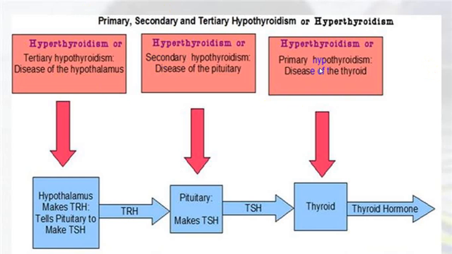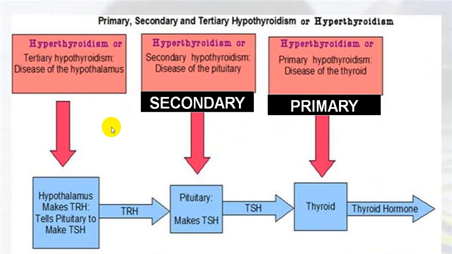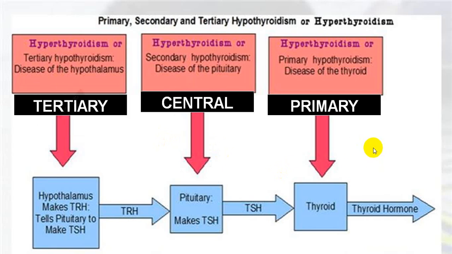Primary, secondary and tertiary. This is primary, where the thyroid gland has the disorder. Secondary means the pituitary gland produces excess TSH, resulting in thyrotoxicosis. And the hypothalamus producing TRH in excess can be the central variety, or we call it tertiary. Usually the word tertiary is nowadays not utilized.